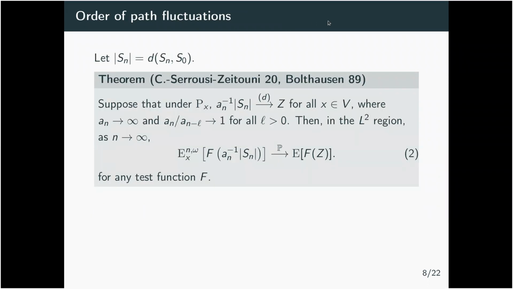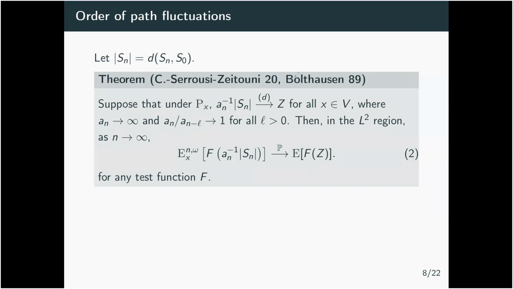Another thing that comes from an argument of Bolthausen, which also applies quite well to our general setting, is the following. Look at the absolute value of Sn, which is the distance from Sn to the initial point, where the distance is simply the graph distance.